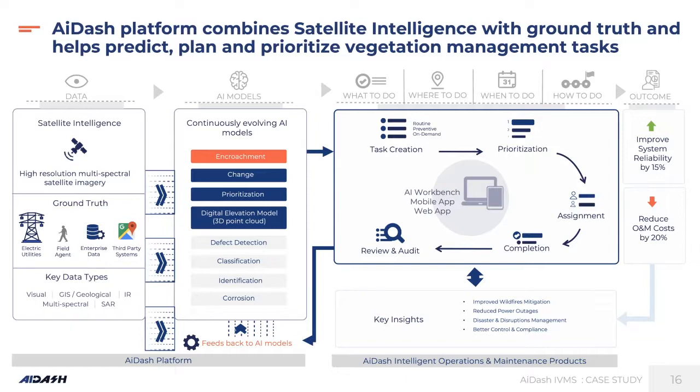So the key insights which can be derived from the systems are multifold. You can look at how to improve your wildfire mitigation strategy. Essentially, you look at how you reduce power outages while reducing your cost. You can look at how to manage a disaster and disruption kind of situation better, and you enable better control and compliance, right? So we have a whole suite of products and functionality which enables all that.